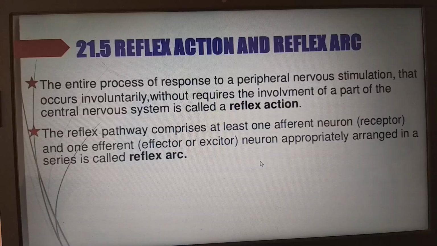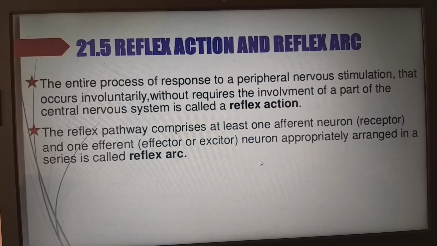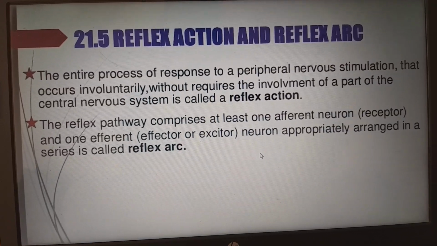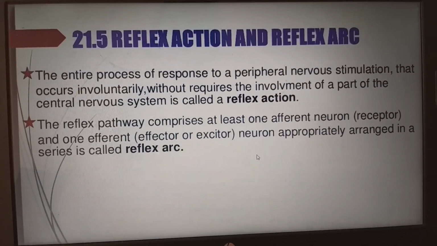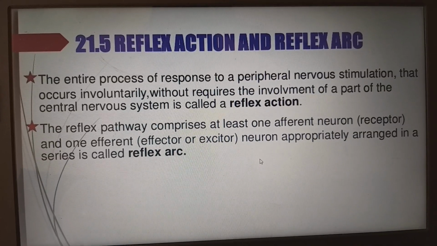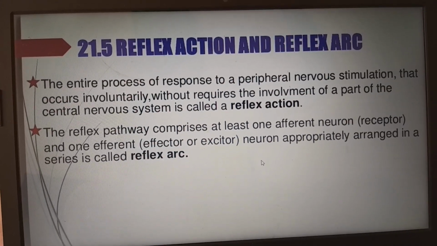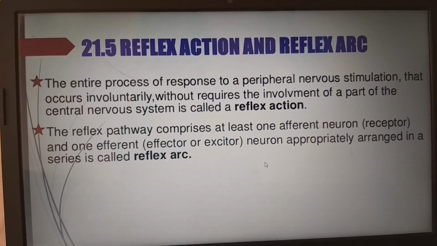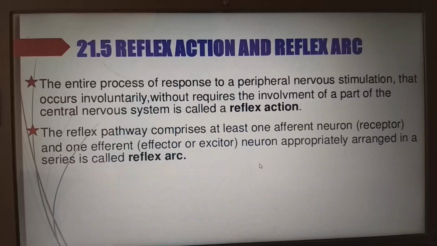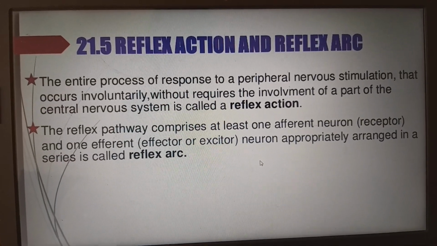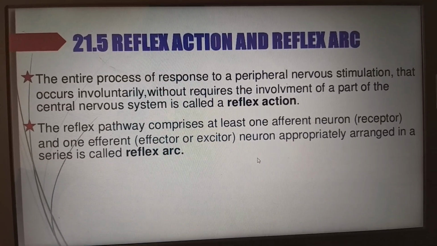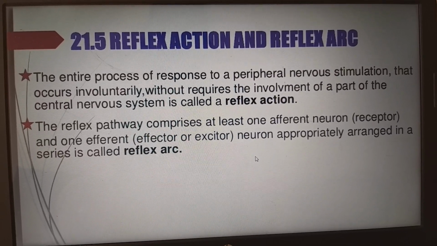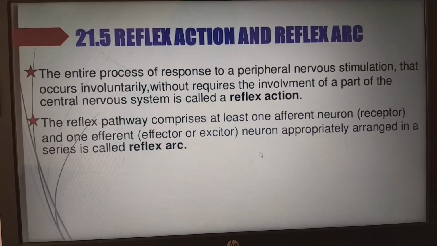Coming to the reflex action and the reflex arc: the entire process of a response to a peripheral nervous stimulation that occurs involuntarily, without requiring involvement of the central nervous system, we call reflex action. If the brain had to be involved, it would take a huge amount of time to go to the spinal cord, from there to the brain, and again from the brain to the spinal cord and on to the effector. In a reflex action, a very short period of time is covered. The reflex pathway comprises at least one afferent neuron and one efferent neuron, appropriately arranged in a series, which we call the reflex arc.